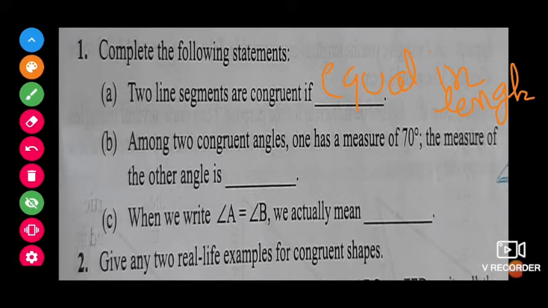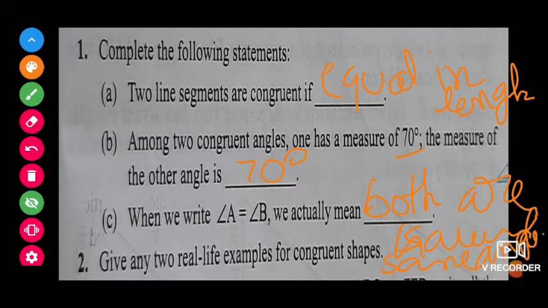The measure of the other angle will be, as I told you already, if angles are congruent, then both measures should be the same. So if this one is 70, then the other should also be 70. When we write angle A is equal to angle B, then we actually mean that both have the same measure.